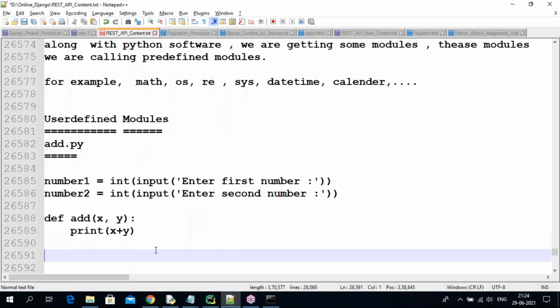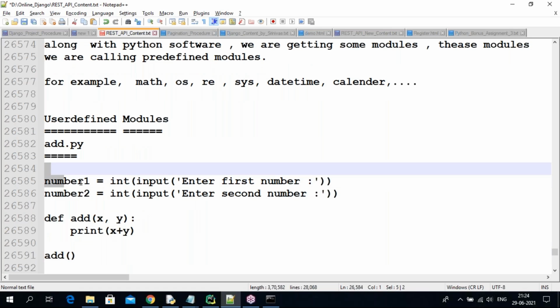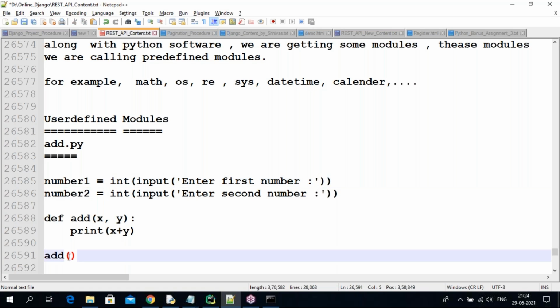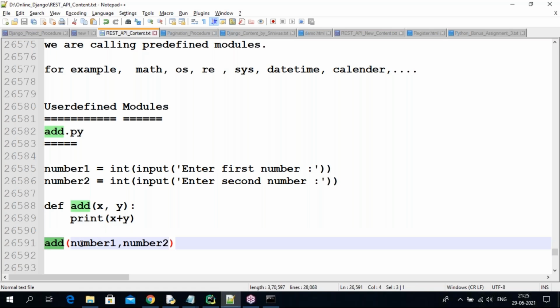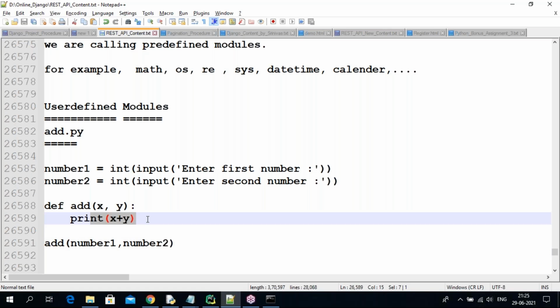Now I'm going to call add. The number one and number two you have taken, we are going to paste here. Okay? Python functions concept, guys. So I created one function, the add function. To the add function, I'm giving the number one value and number two value. These two values come here, and now you are printing the result. Okay?